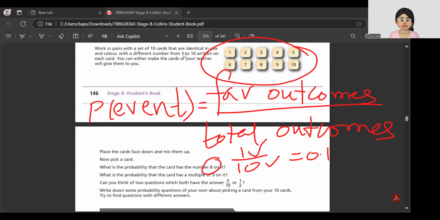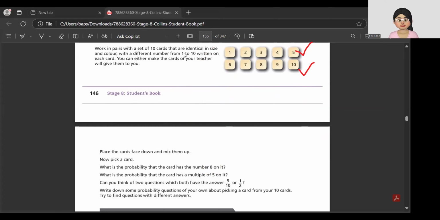Now, what is the probability that the card has a multiple of 5 on it? Multiple of 5, from these numbers, is 5 and 10. So I can say how many numbers? 2. 2 divided by 10, which is 1 upon 5 or 0.2. Always reduce it to the simplest value. Now, the next question says, can you think of two questions which will have 5 by 10 or 1 by 2 as the answer?